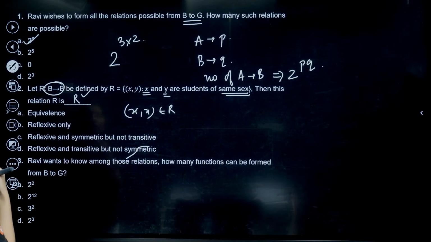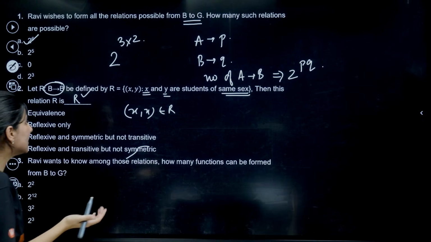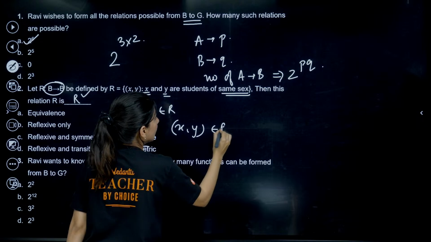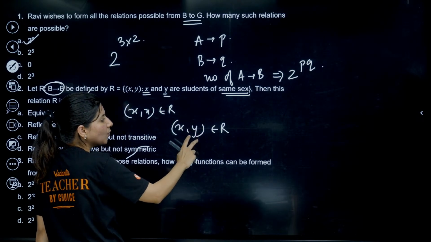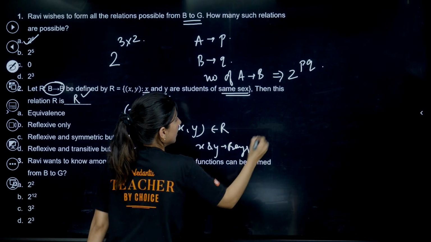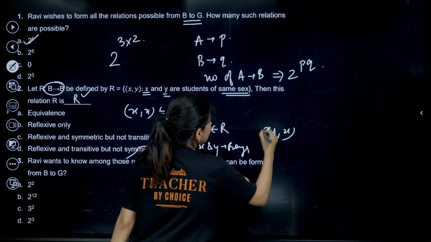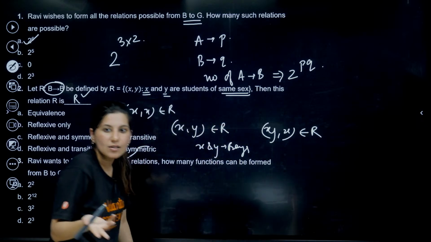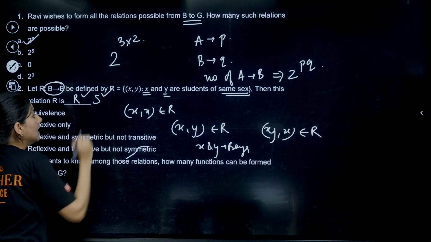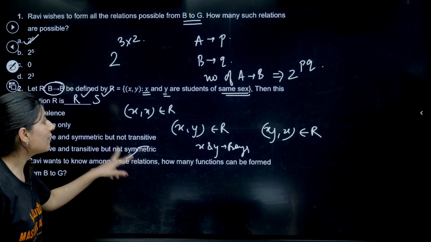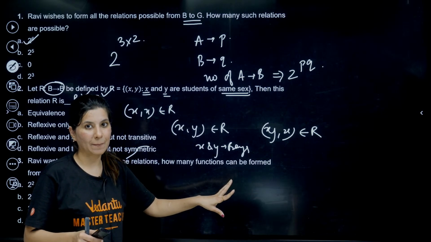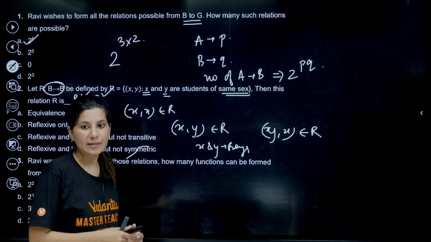Now let's talk about symmetry. If (x, y) belongs to R, why? Because x and y both are boys. That means (y, x) will also sit inside R, because y and x will also be boys. The symmetric condition is also satisfied. Now transitive will also be satisfied. Why? Because if x, y and z are all boys.